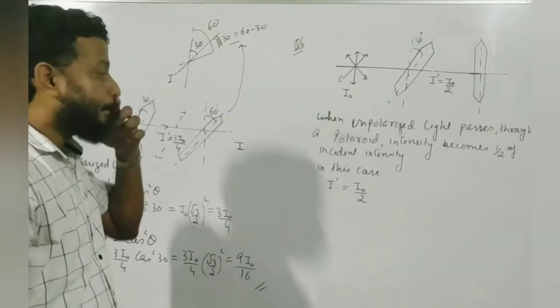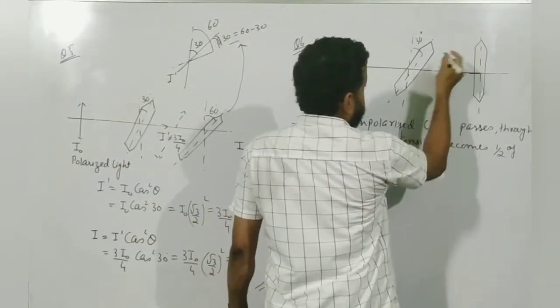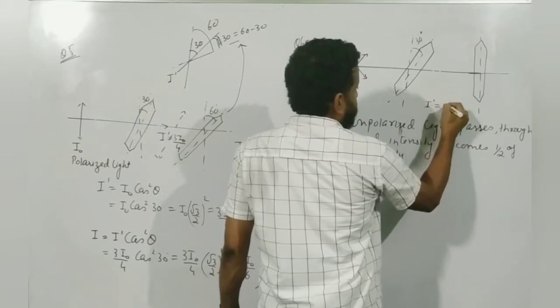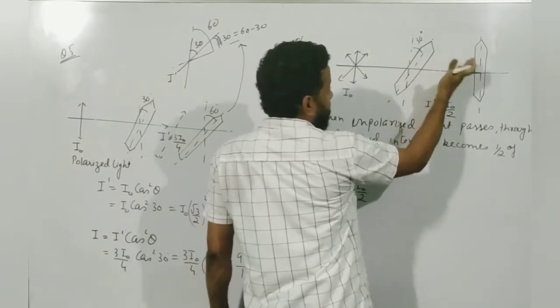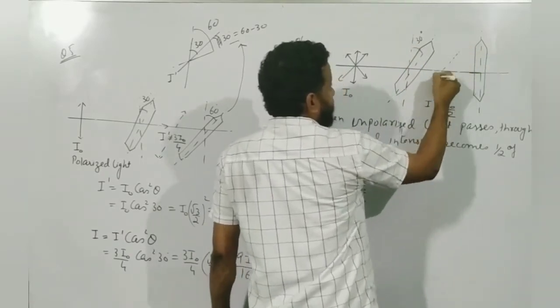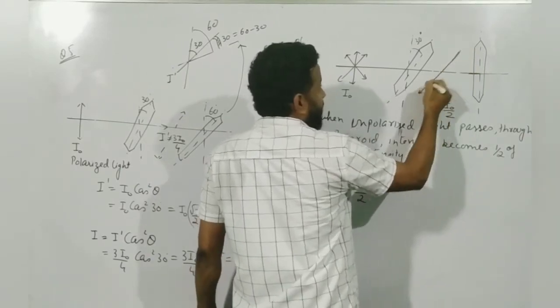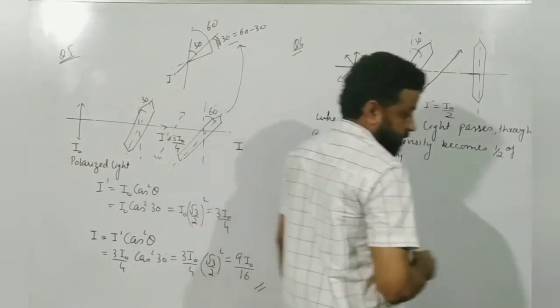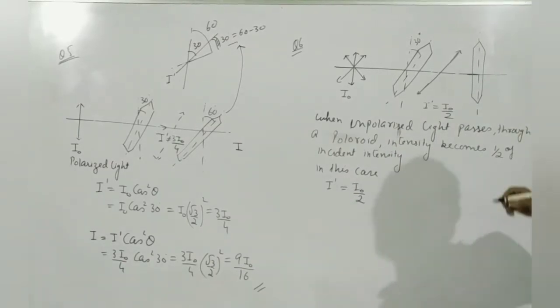Fine. Now, is this light polarized? Yes. I dash is equal to I naught by 2. Is this light polarized when it comes out from the first Polaroid? Yes. And what is the direction of vibration? Direction of vibration will be this, at an angle of 30 degree with the vertical. Whenever it comes out, it should be parallel to the pass axis.